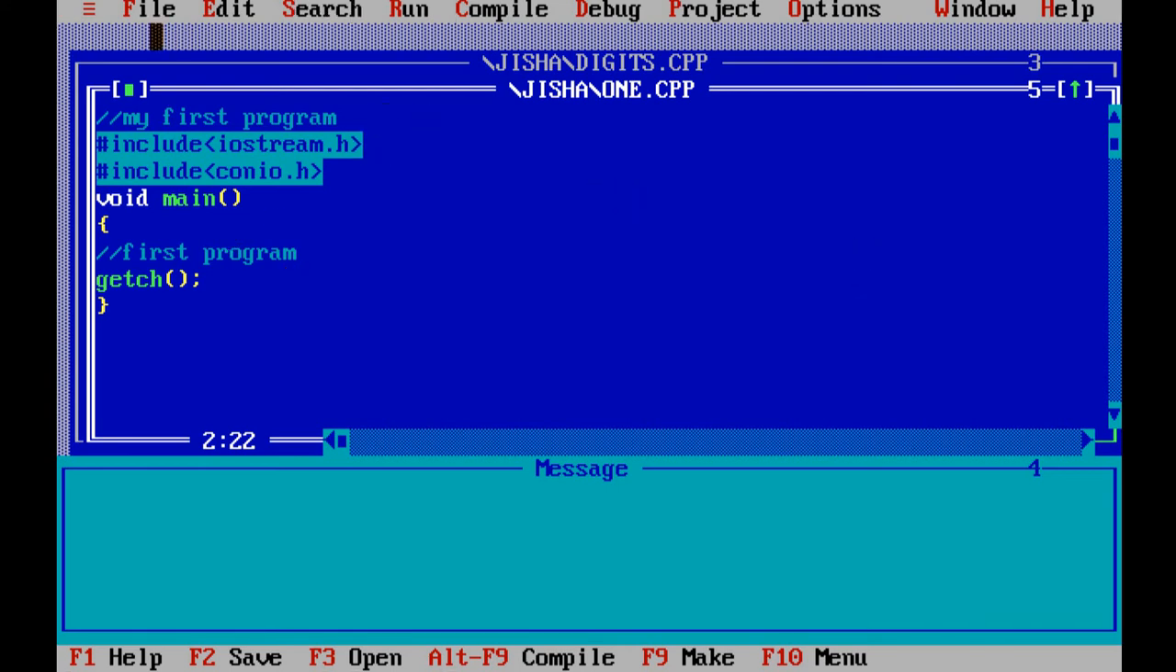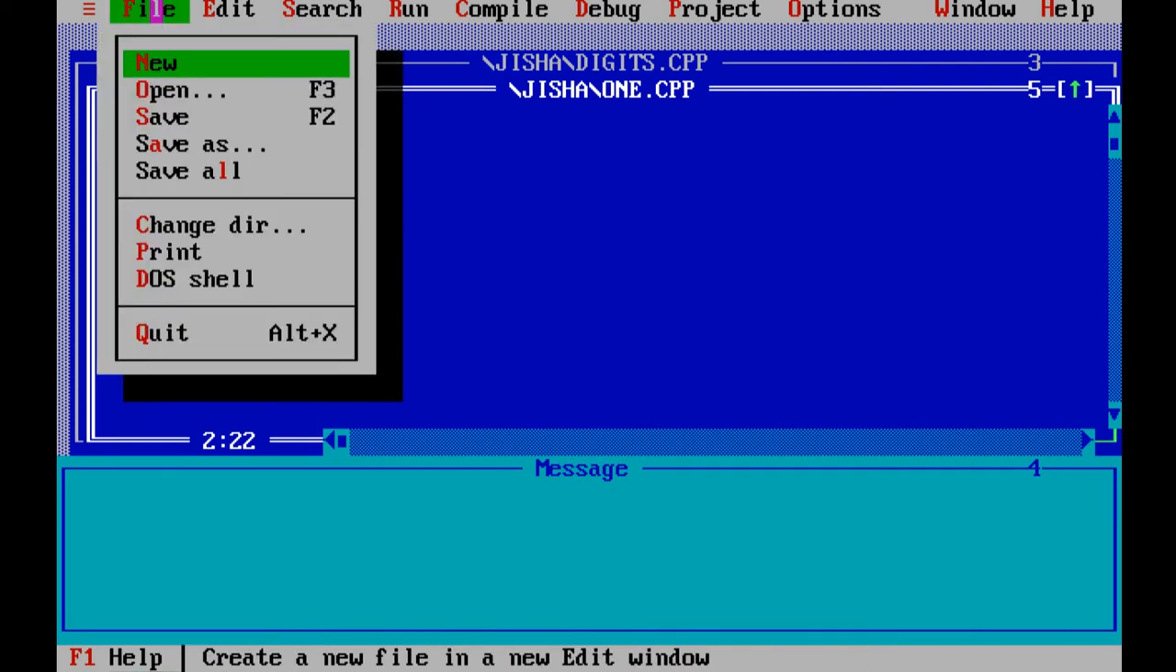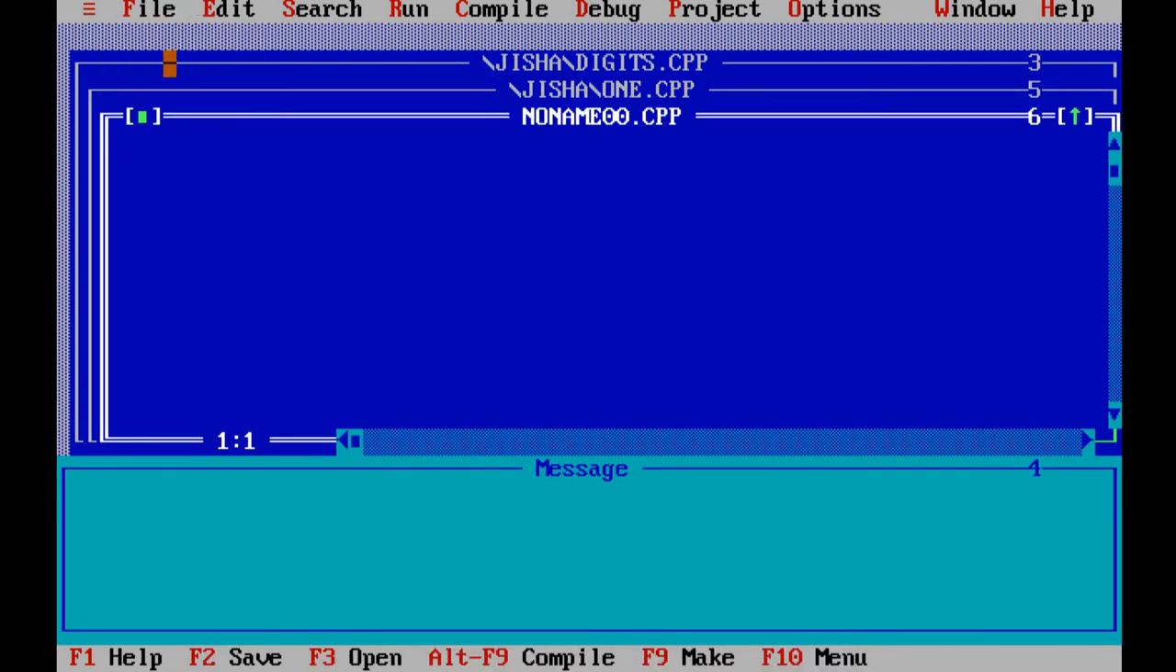Then in File you can open a new file. See, at the top you can see more options. What are all the options? This is the C++ editor, with the blue color. Then first File, Edit, Search, Run, Compile, Debug, Project, Options, Window, Help. You can see all these options. Then click on File and take the new screen.